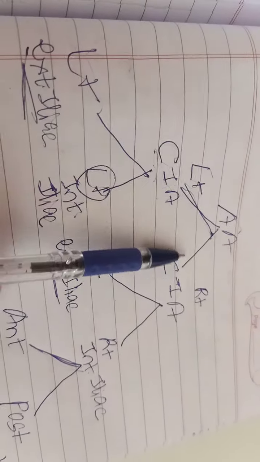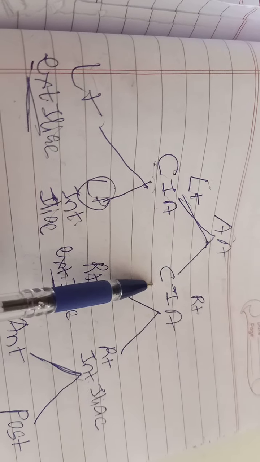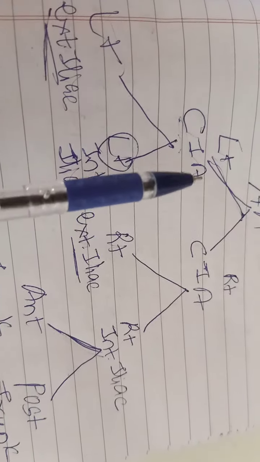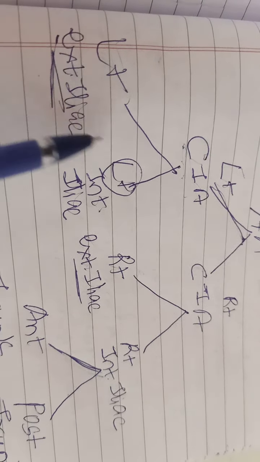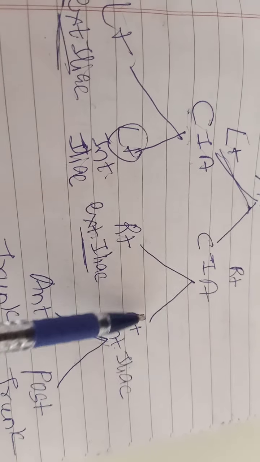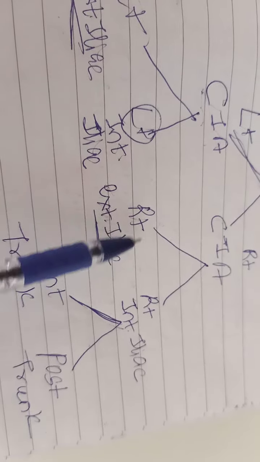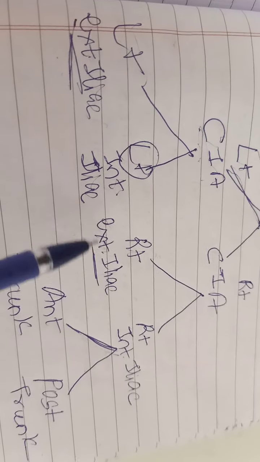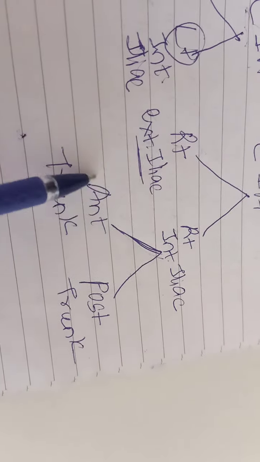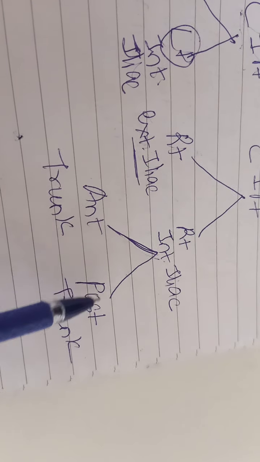This internal iliac artery is further divided. These are the right and left common iliac arteries, which are paired. They divide into left external, left internal, right external and right internal. The external iliac arteries give rise to the inferior epigastric. The internal iliac further divides into the anterior trunk and the posterior trunk. Now we see the branches of the anterior trunk.